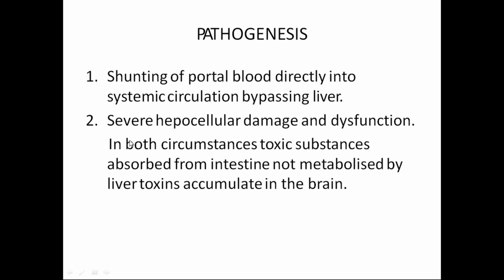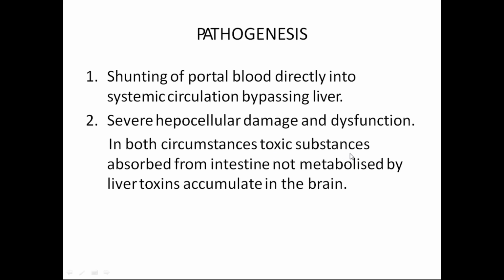So, coming to the pathogenesis, what are the pathological conditions that lead to hepatic encephalopathy? It is the shunting of portal blood directly into the systemic circulation, bypassing the liver. The portal vein carries blood from the superior mesenteric artery, splenic artery, everything, and this blood gets detoxified in the liver. In the liver, this blood gets purified, that is detoxified, and then it is sent to the systemic circulation. But here, the liver gets compromised, that is severe hepatocellular damage and dysfunction.